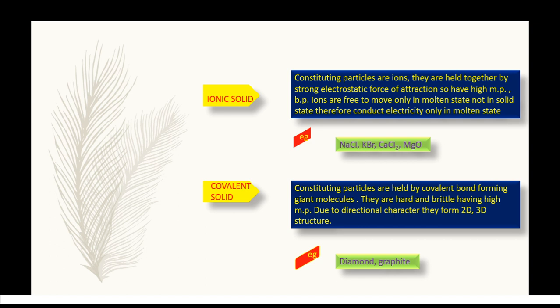Therefore this type of solid is called an ionic solid. Since both types of ions are present, they are held together by a strong force of attraction.